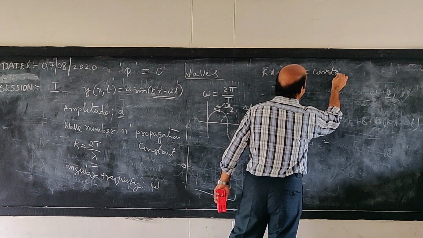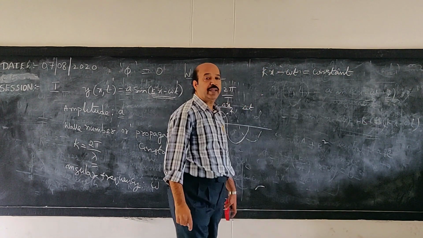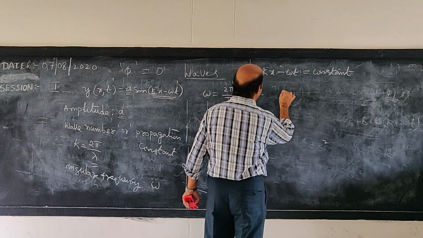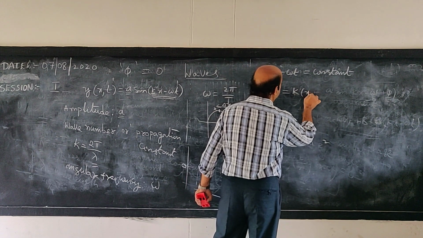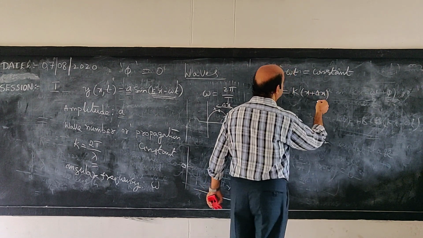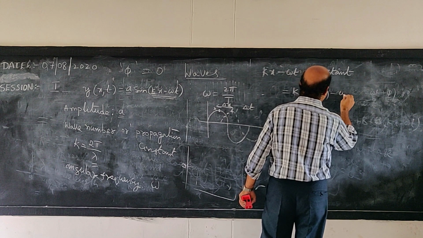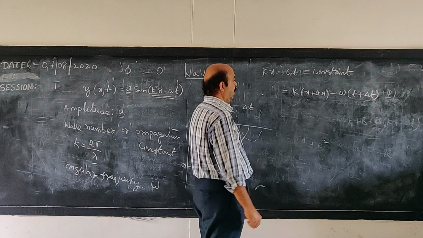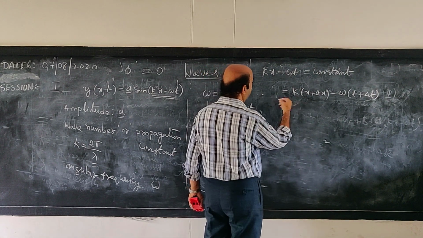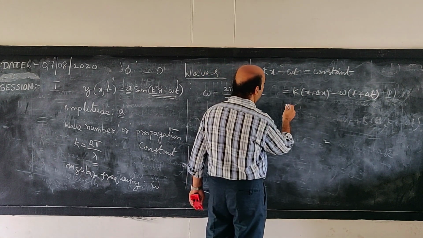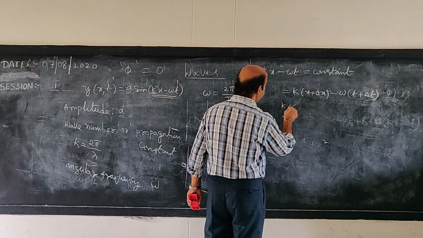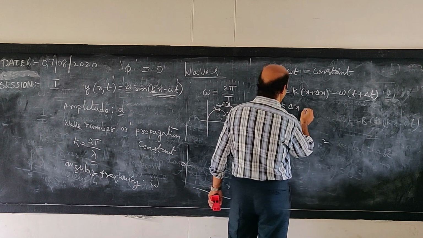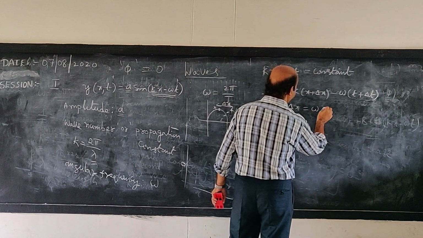That should not change as the wave propagates through the medium. Therefore, I can write kx minus omega t is equal to k into x plus delta x minus omega into t plus delta t. So finally what we get is k into delta x is equal to omega into delta t.